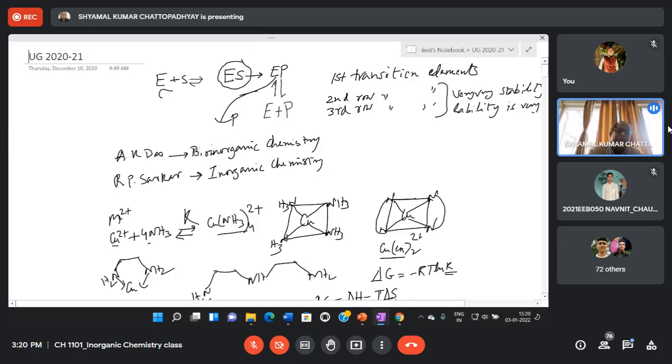So from one book you may not get everything, but if you want a standard textbook, this will be the best, I think, A.K. Das Bioinorganic Chemistry. But you can also consider R.P. Sarkar's Inorganic Chemistry or any standard inorganic chemistry book which has a chapter on bioinorganic chemistry.